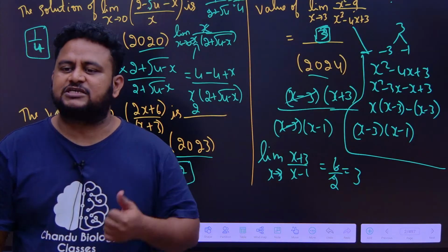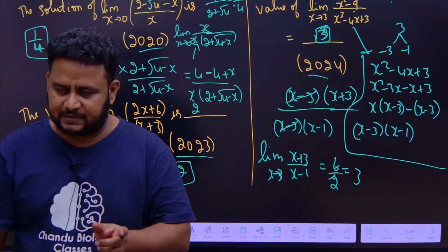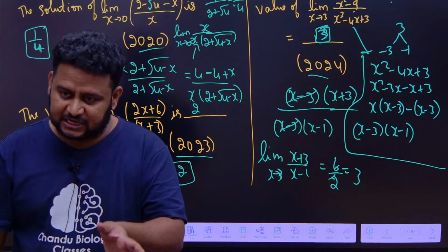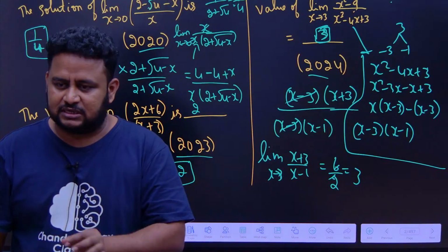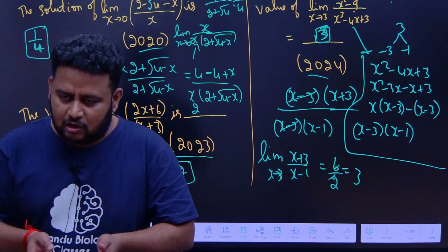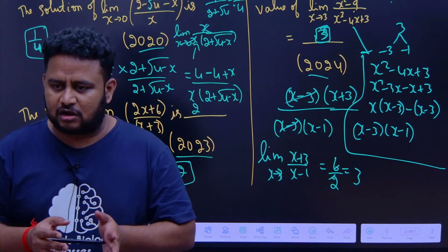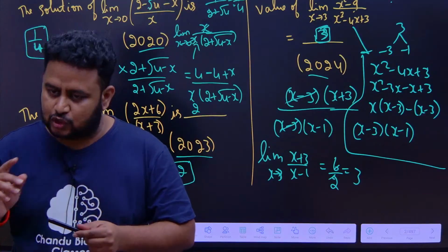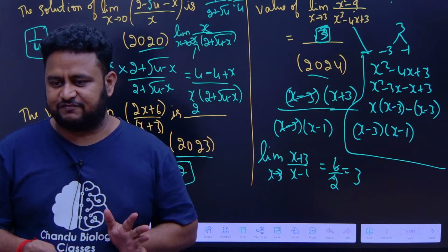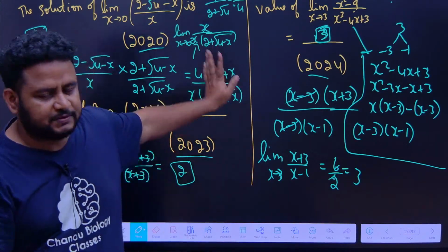And also we learnt exponential limits: a power x minus 1 by x as x tends to 0 is log a. And in that particular case, e power x minus 1 by x is log e, that is nothing but equal to 1. And also logarithmic limits: limit as x tends to 0 of log of 1 plus x by x is equal to 1. Based on that we solved some questions, and then we learnt the infinity by infinity form. Based on that we solved some questions and also the PYQs.